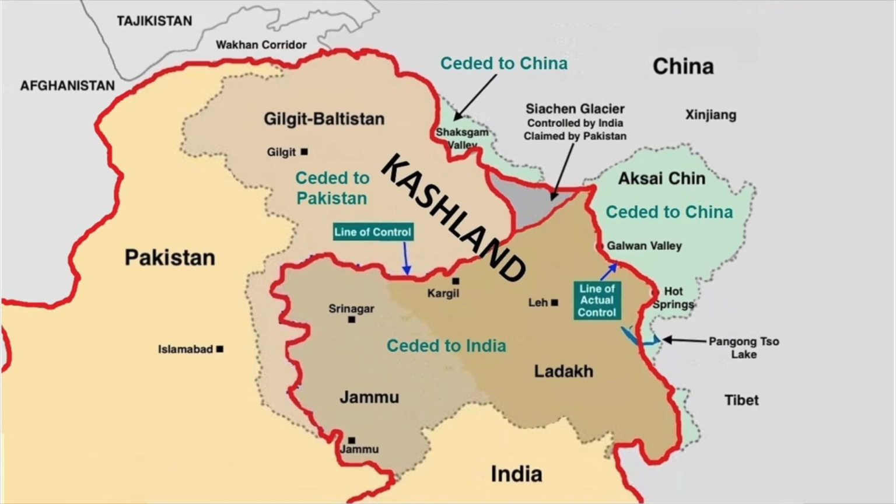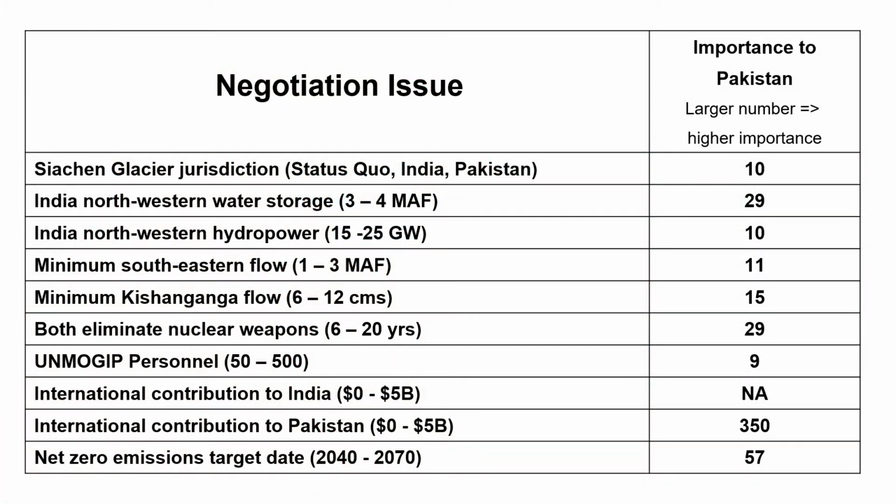The goal of the negotiation was to restore peace to the region by resolving the conflict in Kashland, which is presented as an imaginary place very much like Kashmir. We imagined that India and Pakistan are being assisted by the World Bank, and disputed boundaries are already established, except around the Siachen Glacier. Here is a summary of the issues identified by the parties.